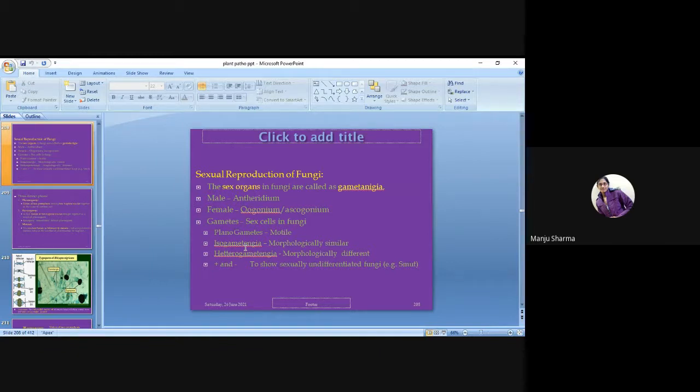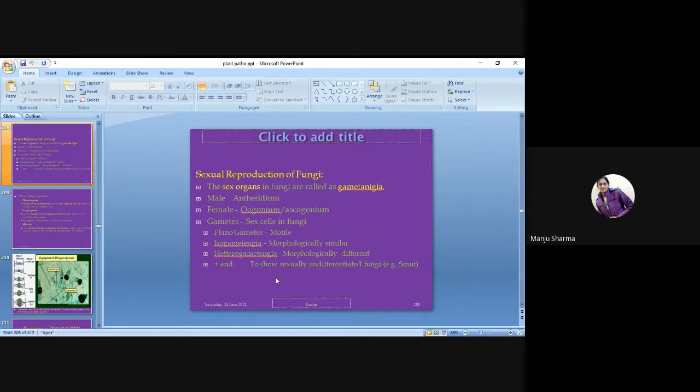Then isogametangia: if the gametes are morphologically similar, it is called isogametangia. Heterogametangia means the gametes are morphologically different, and we can say their size and shape are different from each other.